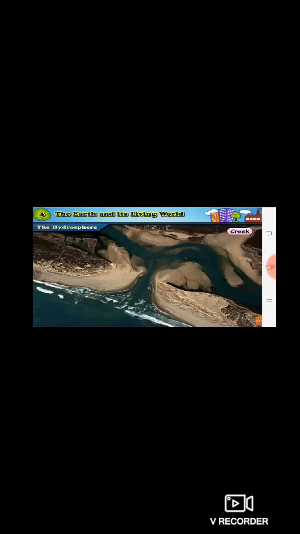So the water bodies like sea, bays, strait, gulf, creek, etc. are part of the ocean. Now we will see about surface water. There are many water streams flowing over the land, but these water streams are not salty, meaning their water is fresh.